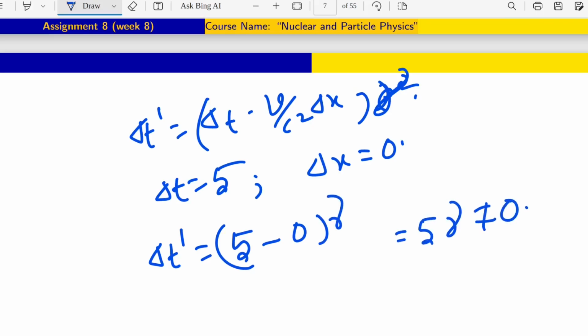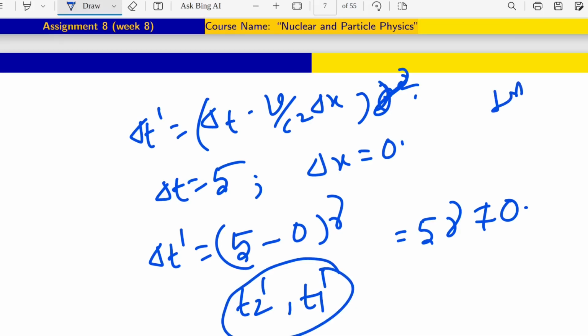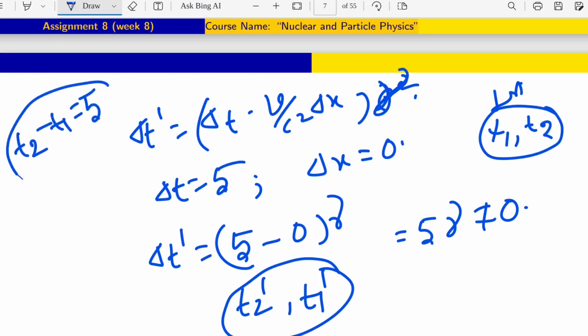So it is also non-zero. That is the main thing. So the t2 prime and t1 prime will not be equal. In that first frame, t1 and t2 were not equal, and t2 minus t1 was 5. Similarly, there is a relation between t2 prime and t1 prime, and it is not that t2 prime is equal to t1 prime.